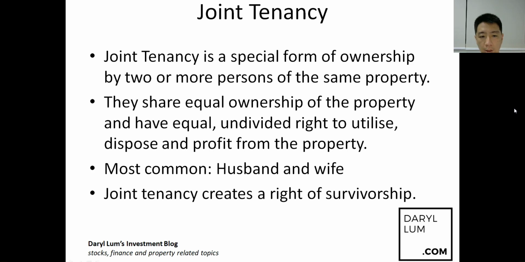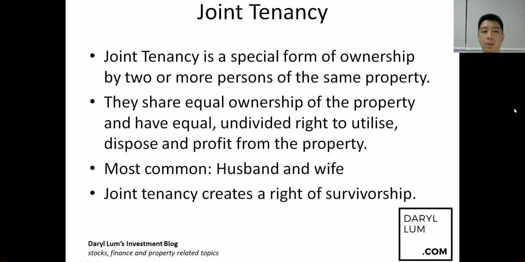This rule of right of survivorship comes into play. When one of the joint tenants passes on, the property will be passed on to the next joint tenant. So if there are two joint tenants, joint tenant A and joint tenant B, and joint tenant A passes away, joint tenant B will become the sole owner of the property and the rights will be transferred to joint tenant B. So 100% of the property becomes joint tenant B's.